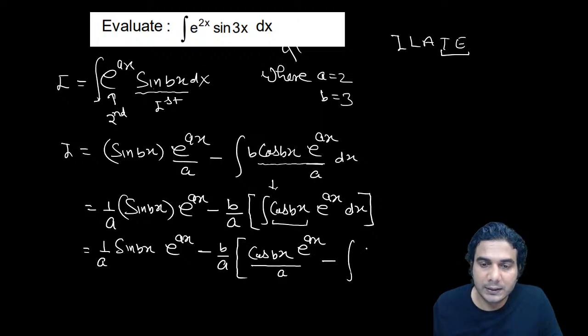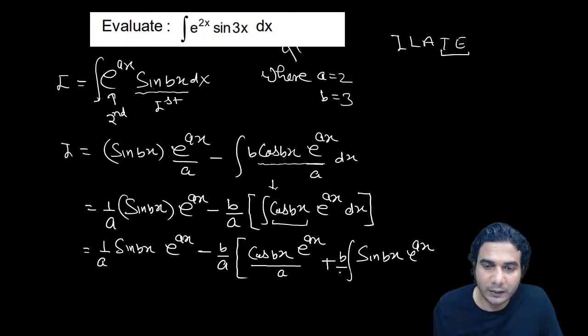So it is sine bx into b, and I'm writing it with a negative sign also. So I'm putting a plus sign in between, and e raised to ax, so it will be e raised to ax divided by a. And let's write this a outside, dx.